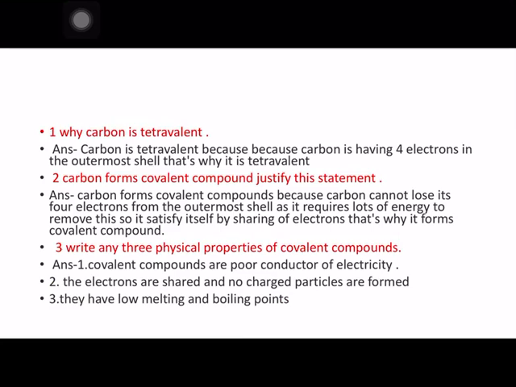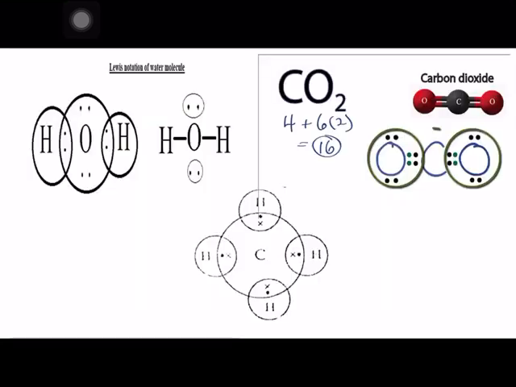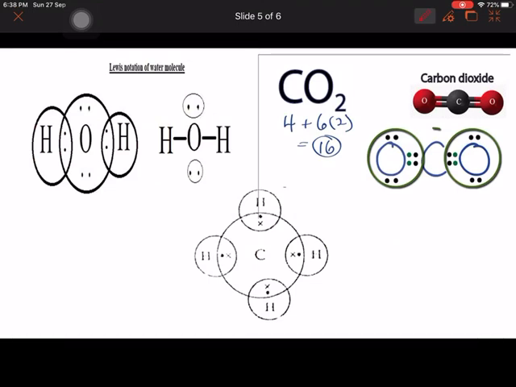Fourth question, you have to draw the electron dot structure of 3 different compounds. So let's see what these are. First is water. As you can see, this is the water electron dot structure. Second, you have to draw the electron dot structure of carbon dioxide, and third, the electron dot structure of methane, which is given in your worksheet also. So this is the first electron dot structure, this is second, and this is third. So try these electron dot structures. These are very much important.